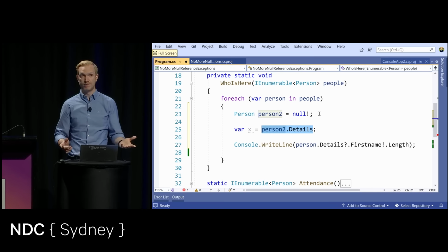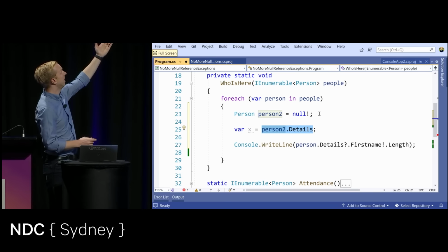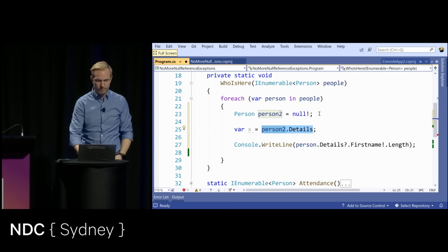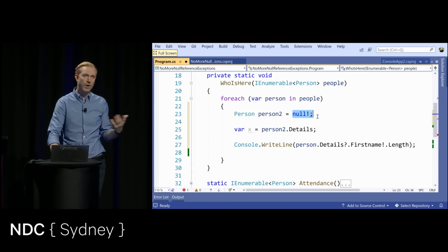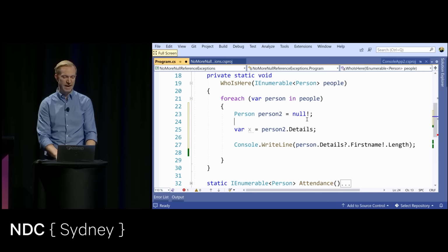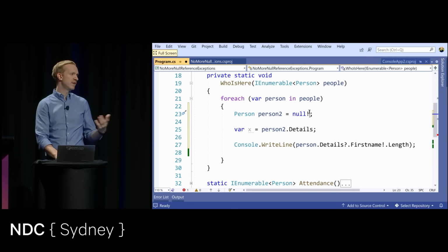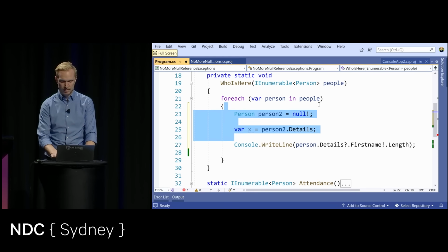This here would blow up, right? Because this here is now a null reference exception. We can obviously see that. So we are not smarter than the compiler. The only reason you'd ever do this is if you are setting something to a default value down here at the bottom.